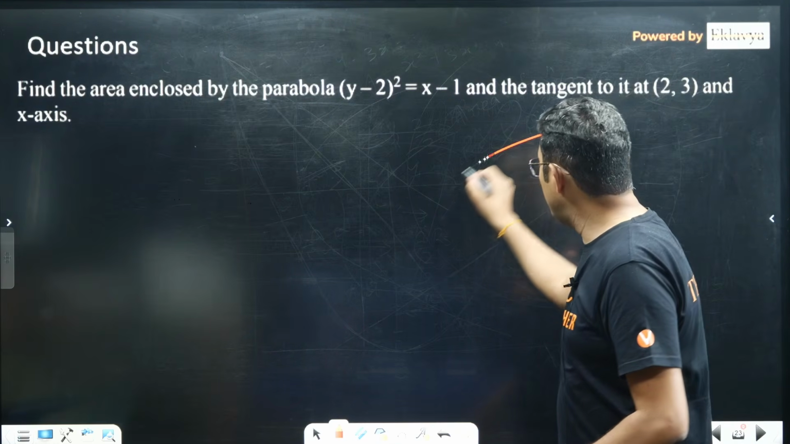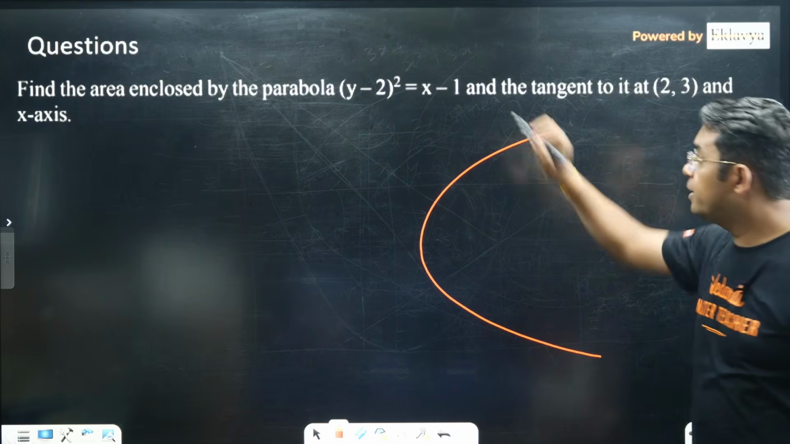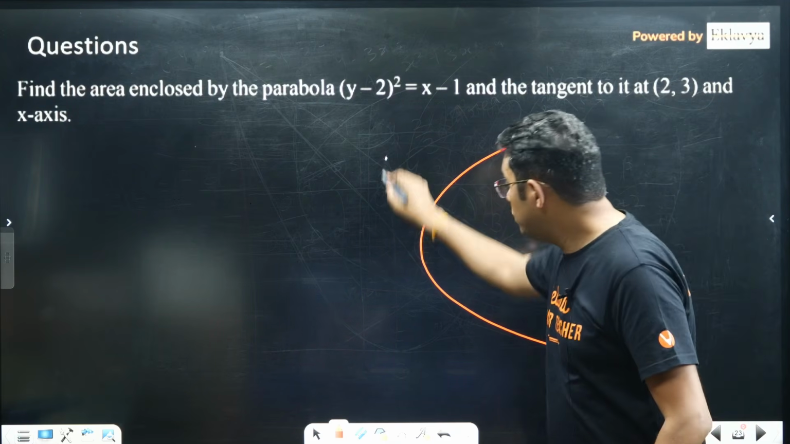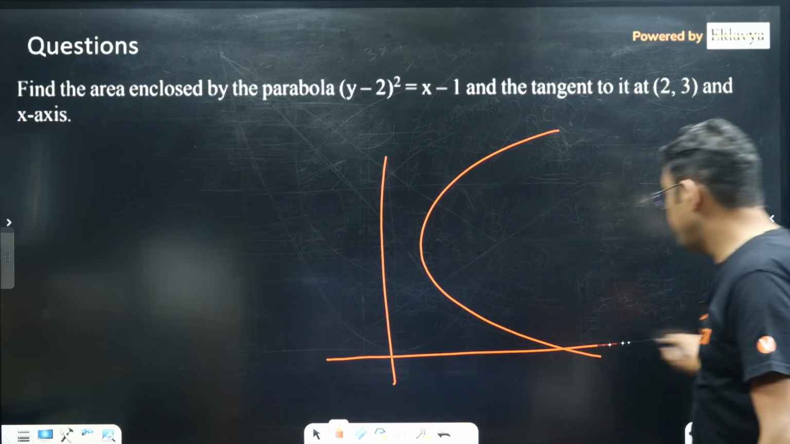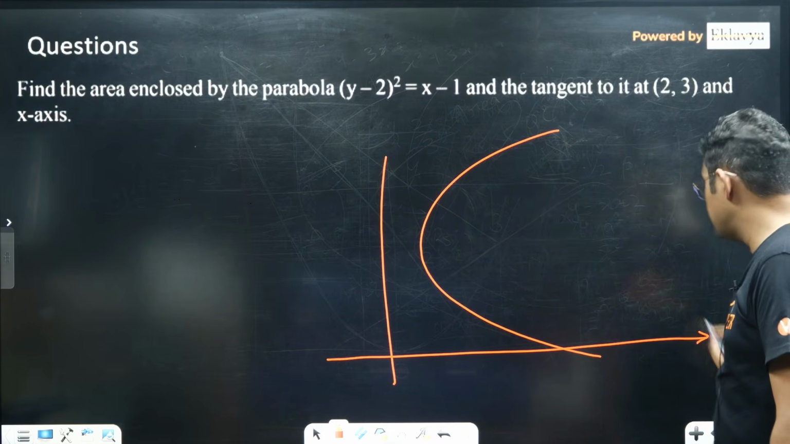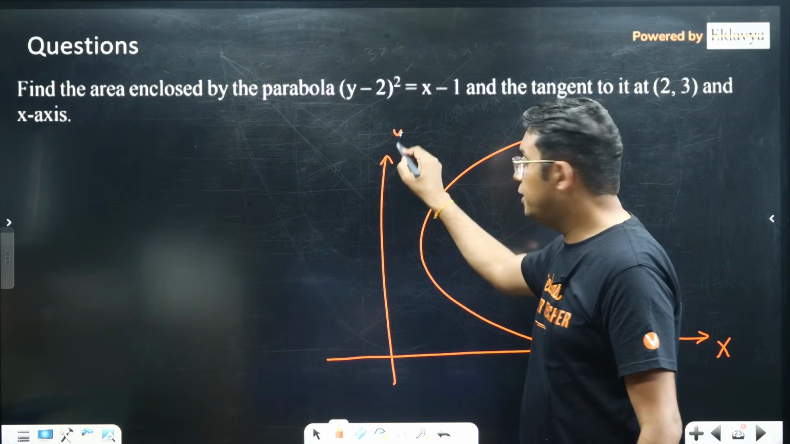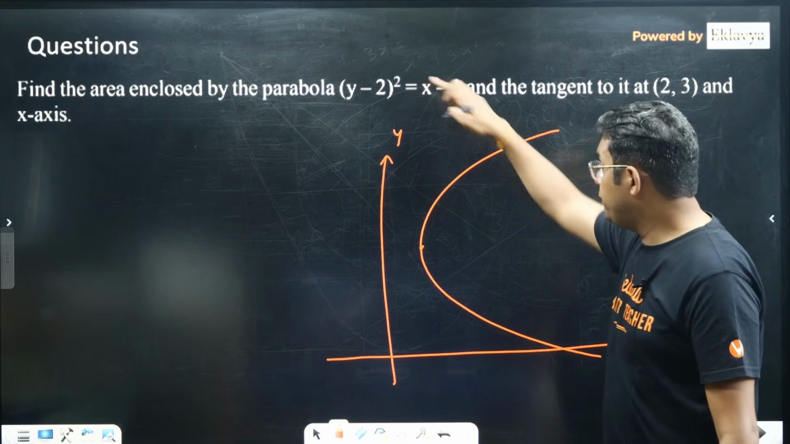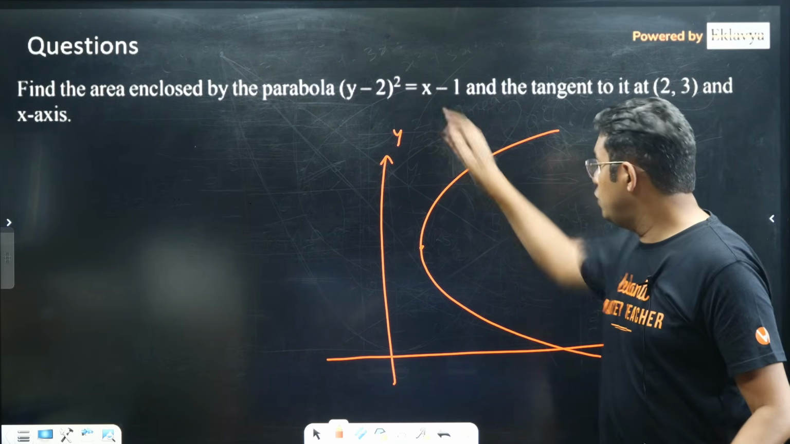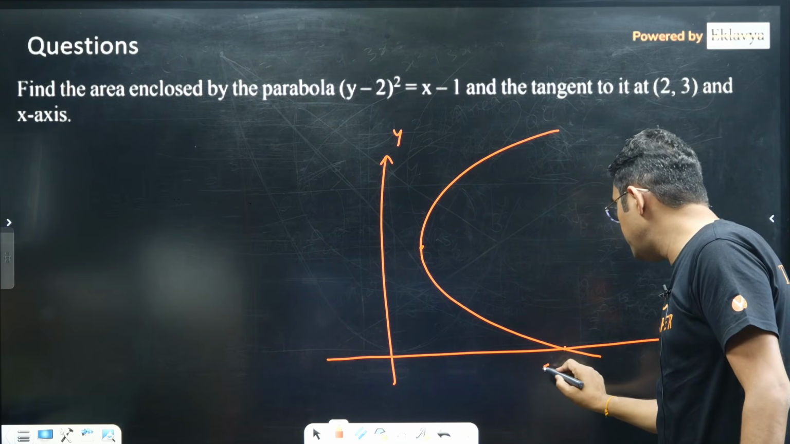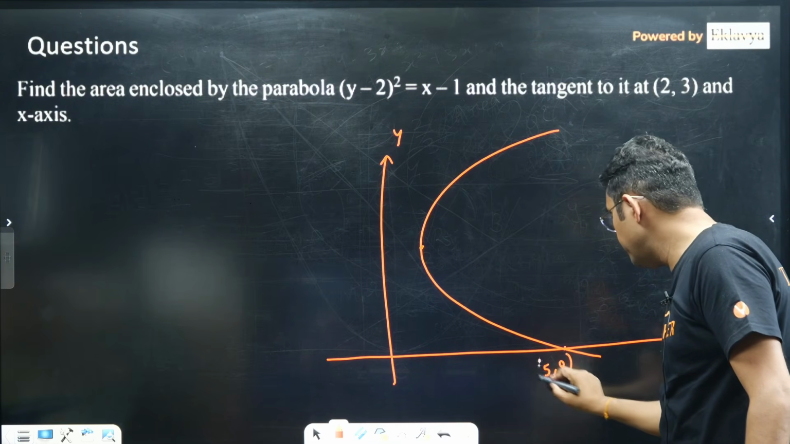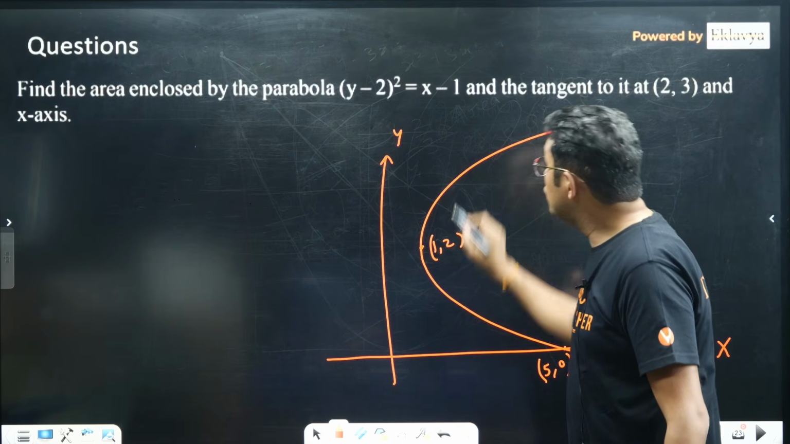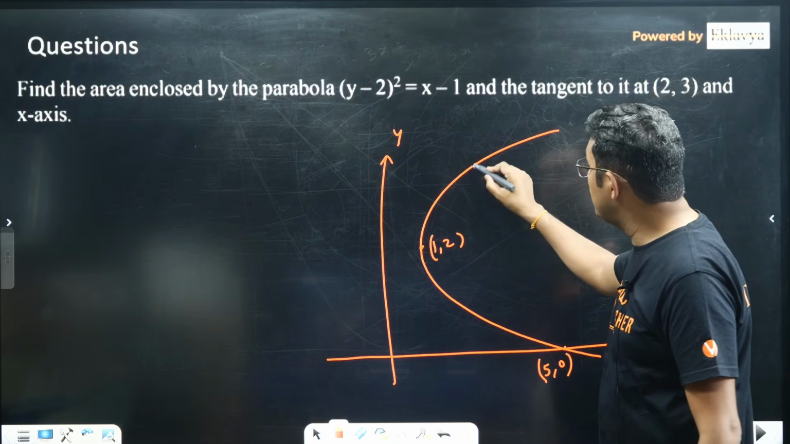So we are given a parabola that is right opening, but its vertex is at 1 comma 2. So my x-axis and y-axis should be something like this. X-axis will be here, y-axis will be here. And that point is 1 comma 2. In fact, if I put y equal to 0, this point will be having x coordinate as 5, that is 5 comma 0. Now this is 1 comma 2. Let me write it 1 comma 2.